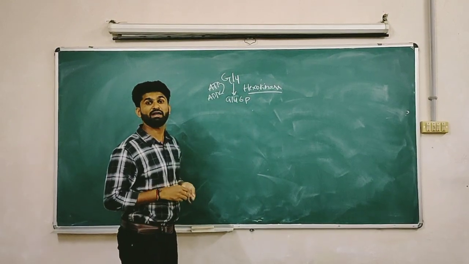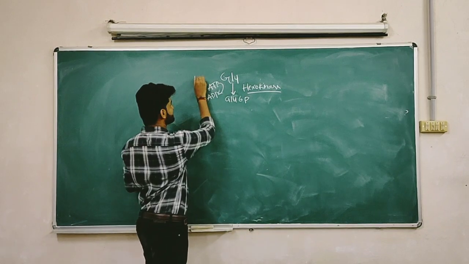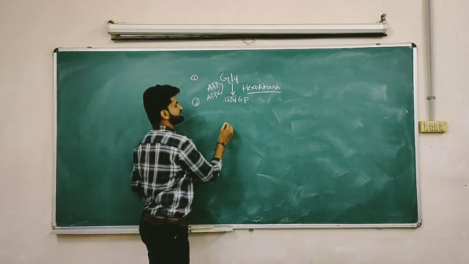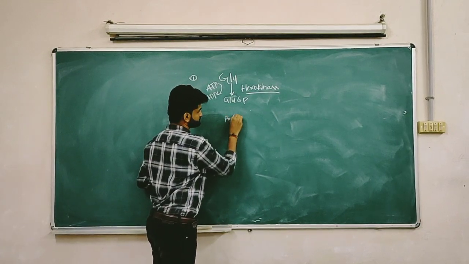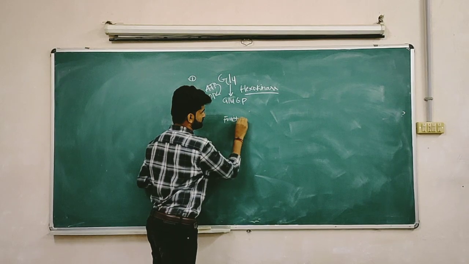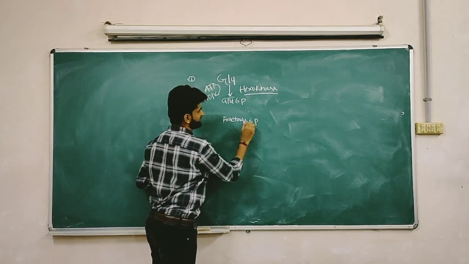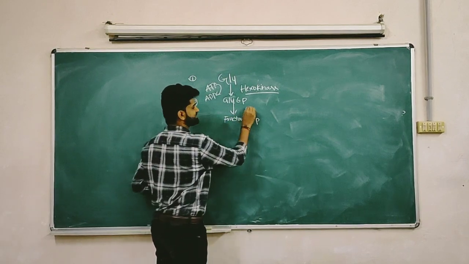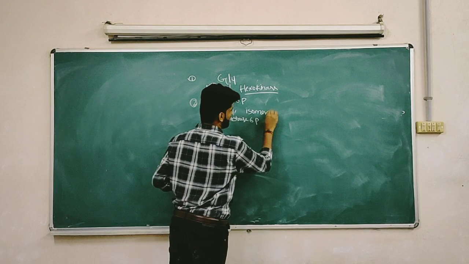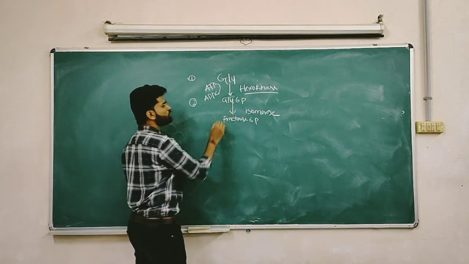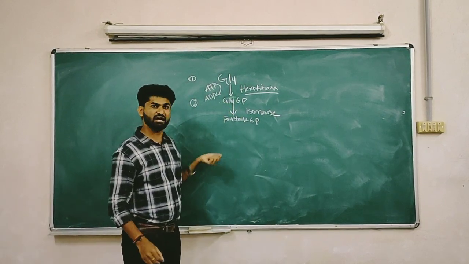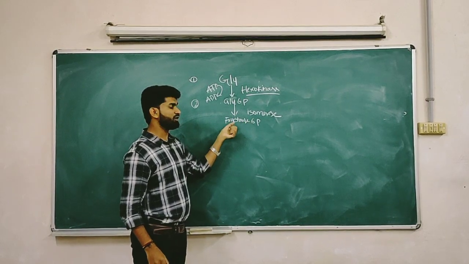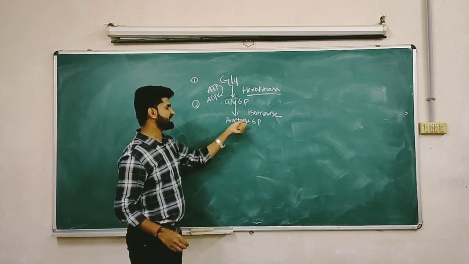The next step is isomerization. In this second step, the isomerization reaction, glucose will convert into fructose 6 phosphate, mediated by the isomerase enzyme. Glucose and fructose are 6 carbon compounds. The glucose converts into fructose and forms fructose 6 phosphate. This reaction is called the isomerase reaction.